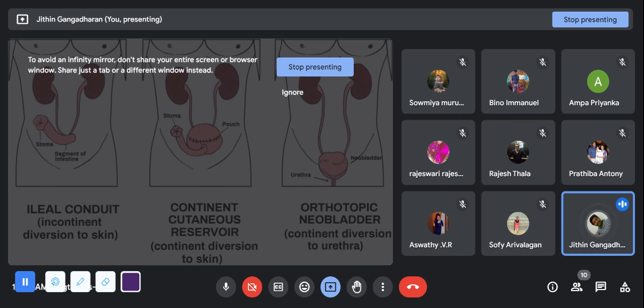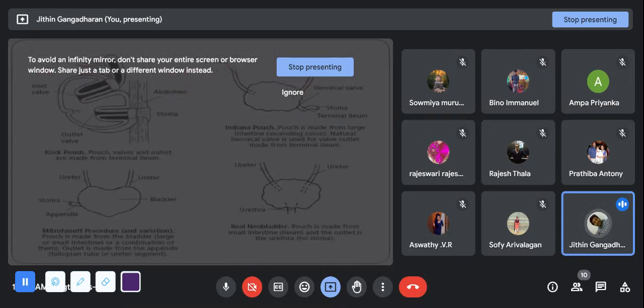See, usually questions will never come from this, but in case Prometric may ask, these are important topics, that's why I'm taking them. You don't need to understand the procedure or how it is fixed. Just understand the names: Koch pouch, Indiana pouch.